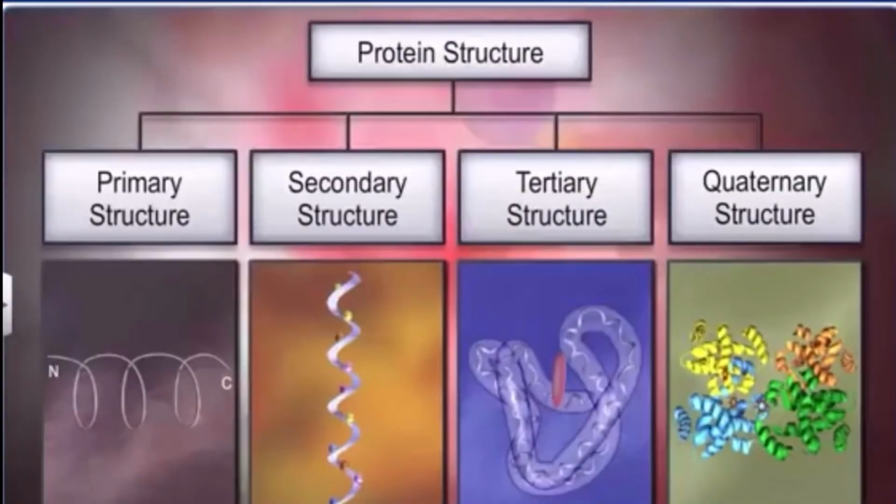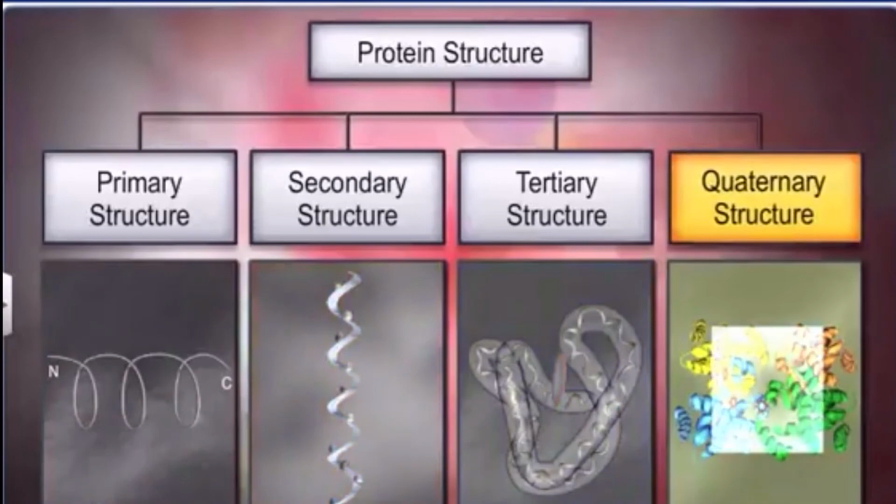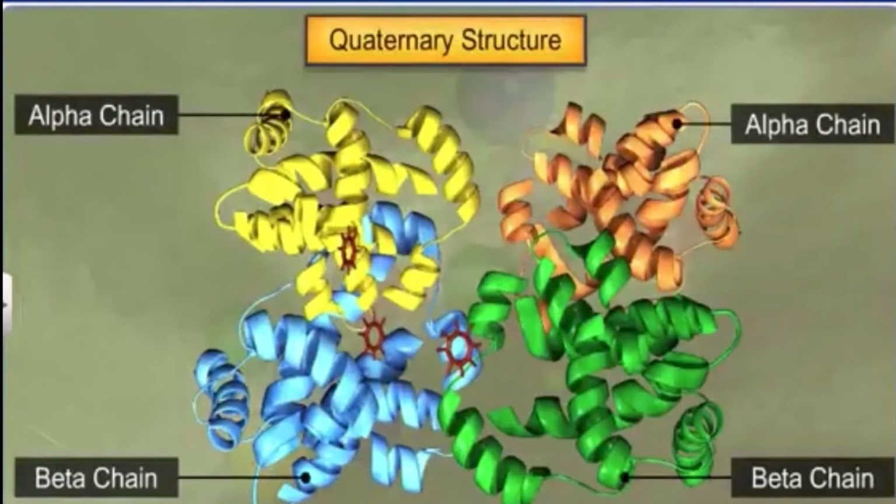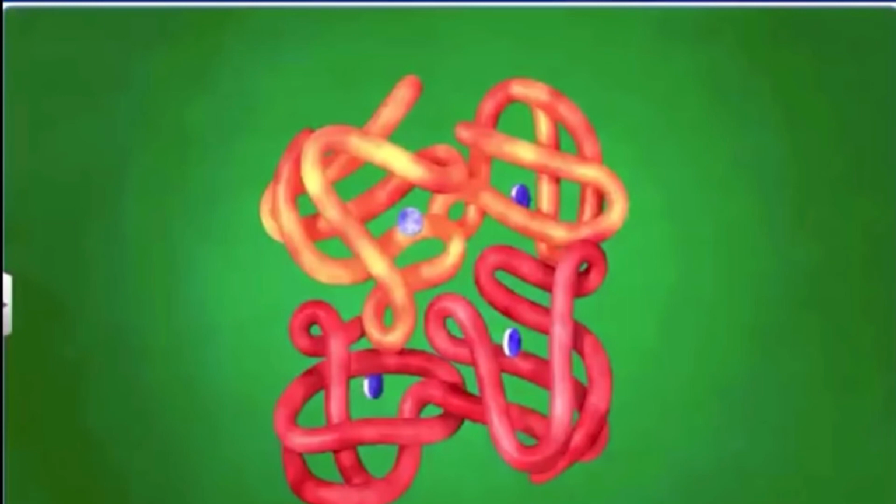Now the last one, the quaternary structure. The fourth structure is a very complex structure. This structure is formed by several protein molecules or polypeptides, also known as protein subunits. These subunits are arranged as a linear string of spheres, arranged one upon each other in the form of a cube or plate.